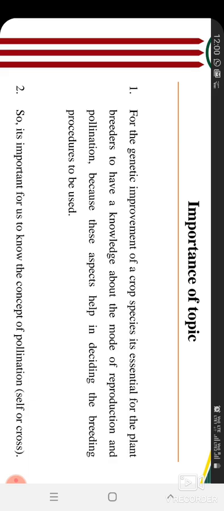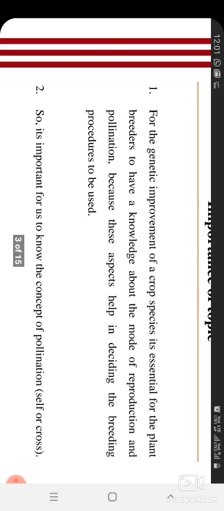Okay, so your topic is the concept of self-pollinated crop. Before this, we studied the first part of your unit, plant genetic resources, and quantitative and qualitative traits. Now we will study what is essential for genetic improvement, what we have to know.